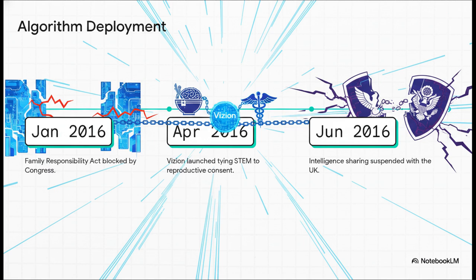This was the birth of the Vision Initiative, and the speed of this software deployment was terrifying. The January block was completely bypassed, and by April, Vision launched. It essentially tied basic human needs like free STEM education for lower-income families directly to reproductive consent. And when the UK resisted these policies, the US ruthlessly weaponized its intelligence to fracture a century-old alliance by June.